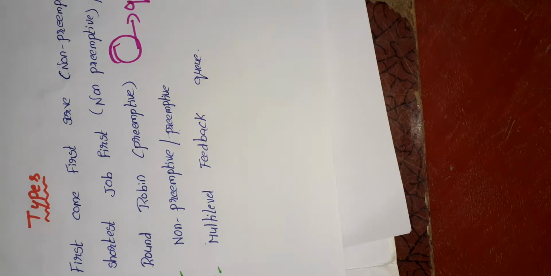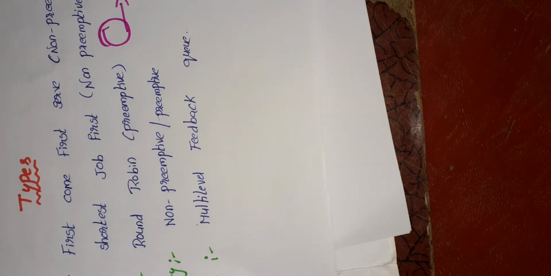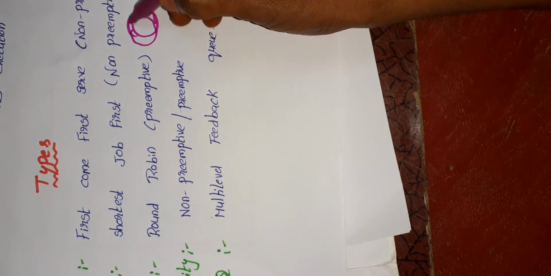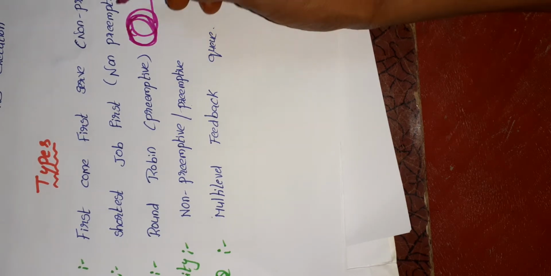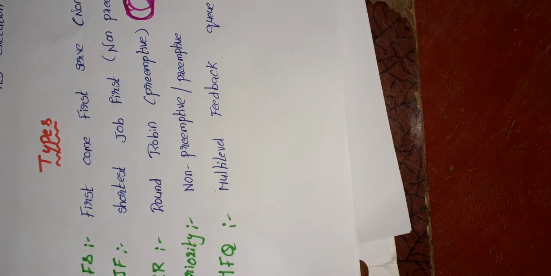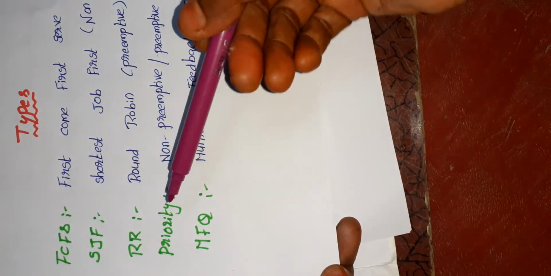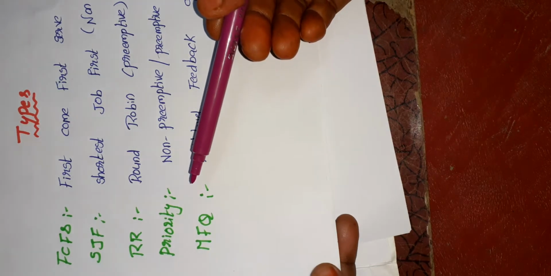Within this constant time period only, the process will be executed. If service time remains, it will be executed in the second round. That means the processes are executed in a circular fashion. In a circular model, if the processes are executed in the CPU, that is called round robin.